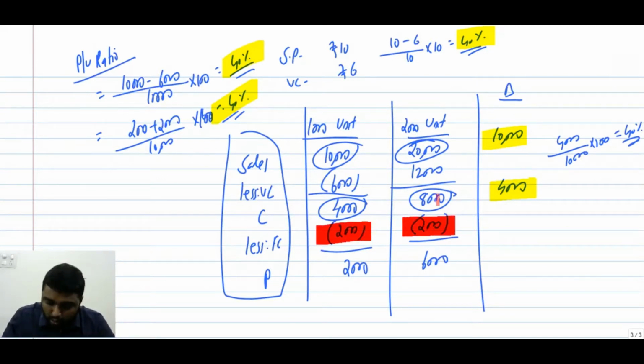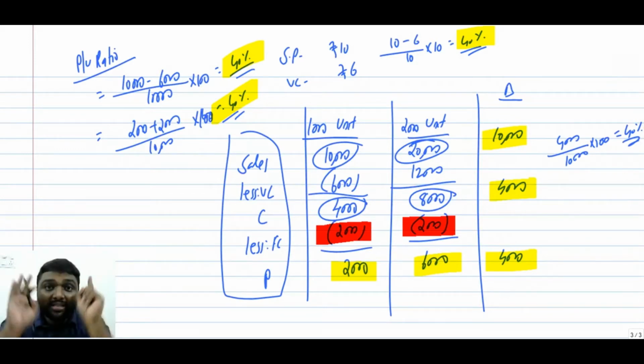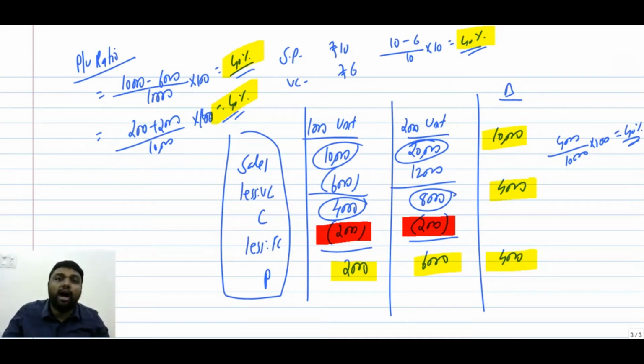Here, in both cases the fixed cost remains the same. Yes or no? Since the fixed cost remains the same in both cases, your change in profit will be 4,000 only. That means change in contribution and change in profit are both the same. Change in contribution and change in sales are both the same.